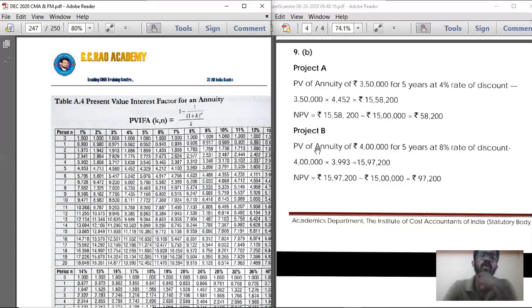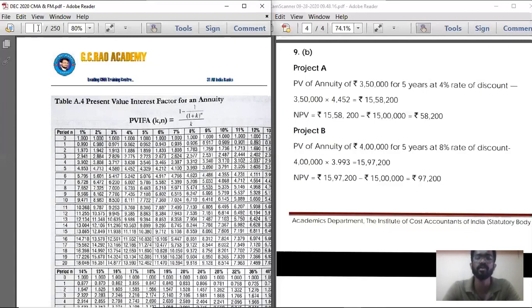Below that, small Roman number 2. NPV is equal to present value of cash inflow minus present value of cash outflow. Below that, how much is the present value of cash inflow for project A? 15,58,200. Below that is equal to 15,58,200 minus what is the present value of cash outflow? 15 lakhs for all the projects they have given. So 15,58,200 minus 15 lakhs.